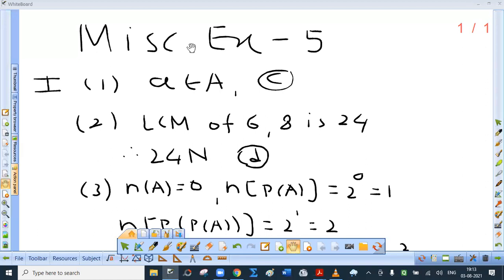Third one, if set A is empty set, then N of P of A is. Let me explain. N of A equal to 0. So what is N of P of A? P means power set. It is always 2 raised to N, 2 raised to 0, that is 1. So N of P of A is 2 raised to 1, that is 2. Finally, N of P of A is 2 square, that is 4. So correct option for sum number 3 is D, Delhi.